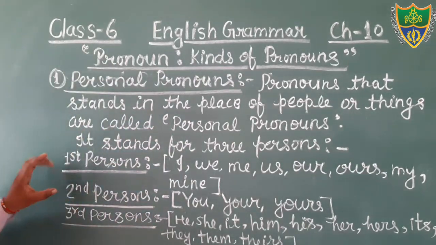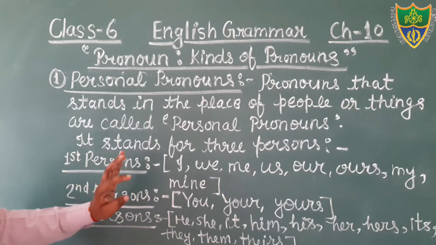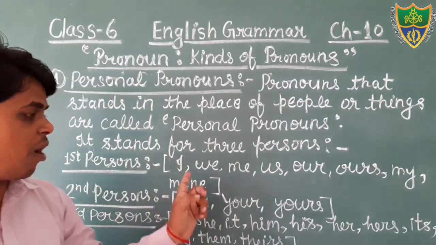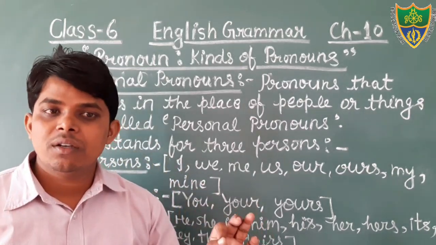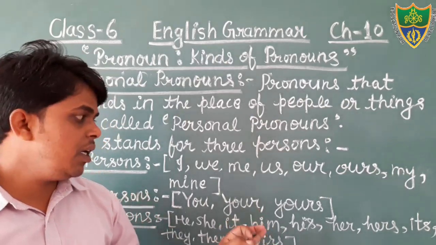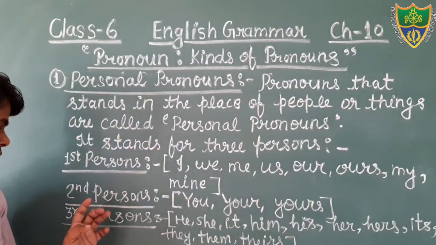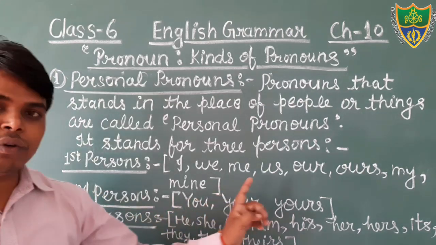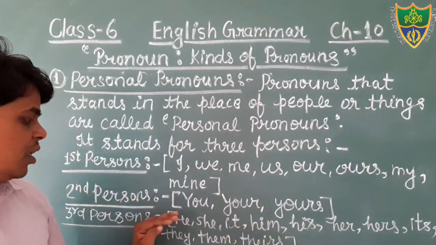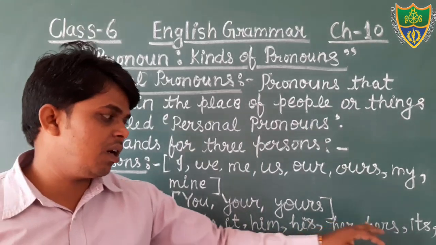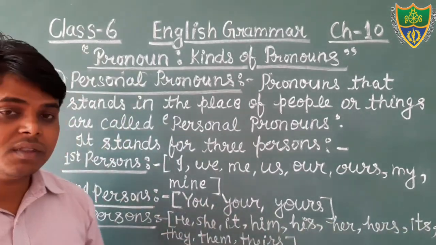So this is all about the persons. Just see, in the category of first person, we keep the pronouns I, we, my, mine, our, ours. Okay, me also. Second person, you, your, yours. In the third person, he, she, it, him, his, her, its, they, them, theirs.